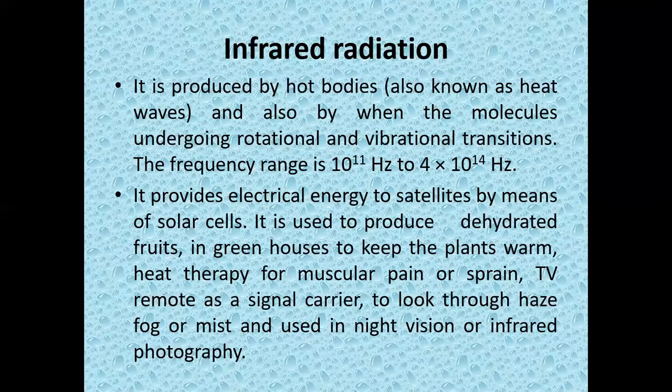In places where there is heavy snow and mist, they use infrared lamps as headlamps in vehicles, so we can see the road clearly. And they are also used to take photographs during night time, night vision. So they use infrared radiations for all these purposes.